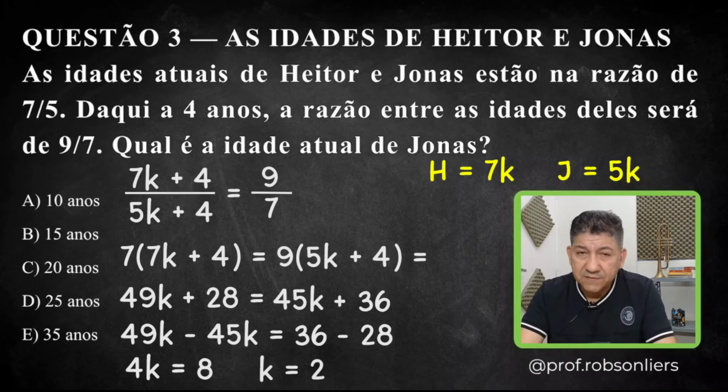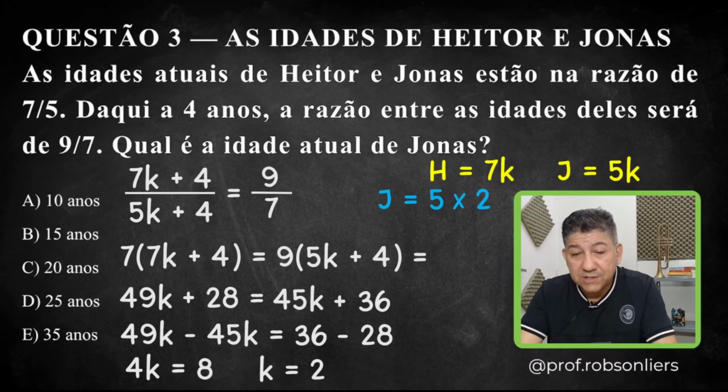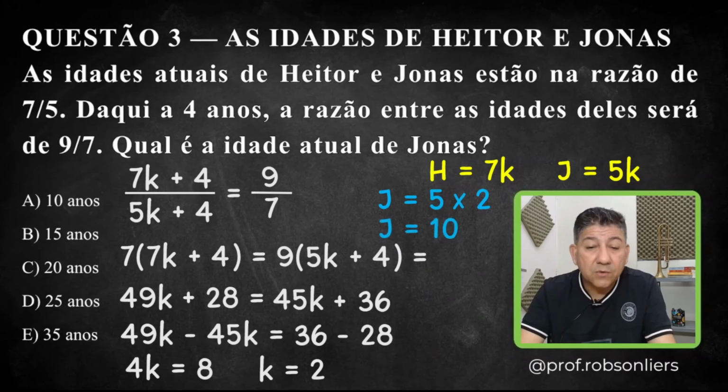You don't even need to do the math there. You already know that the number multiplied by 4 that gives 8 is 2, so k equals 2. If k equals 2, and the question is, what is Jonas's current age? If Jonas's age is 5k, then Jonas's age will be 5 times 2. 5 times 2 is 10. We found Jonas's age, which is exactly what the question was asking for. Whoever chose letter A got the question right. Jonas is 10 years old.